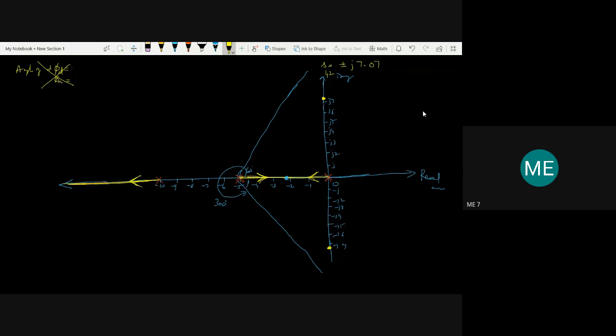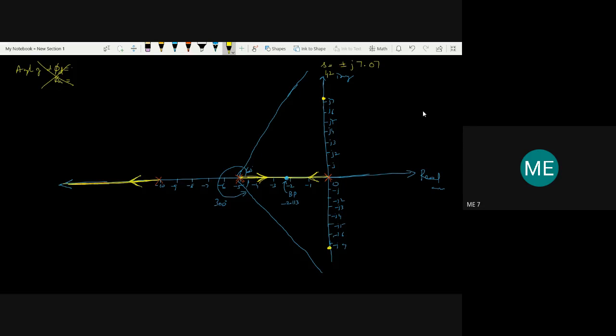Now after identifying all those points, you need to draw the root locus, how it moves as k varies. We got all the points. This is the breakaway point at minus 2.113. So here the two root locus branches break at this point, and one moves in the upward direction, the other moves in the downward direction. While moving upward, this branch has to move towards infinity.